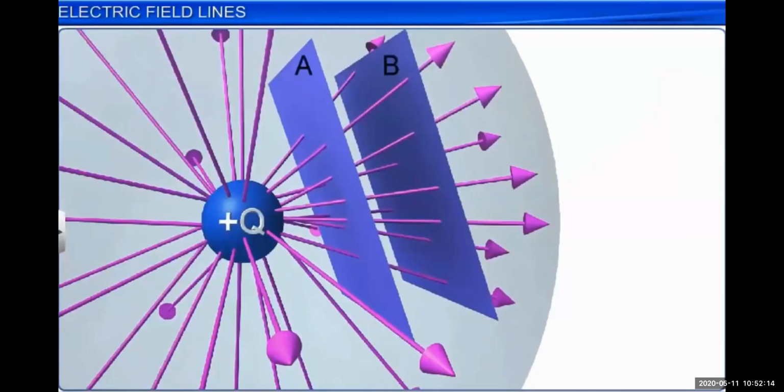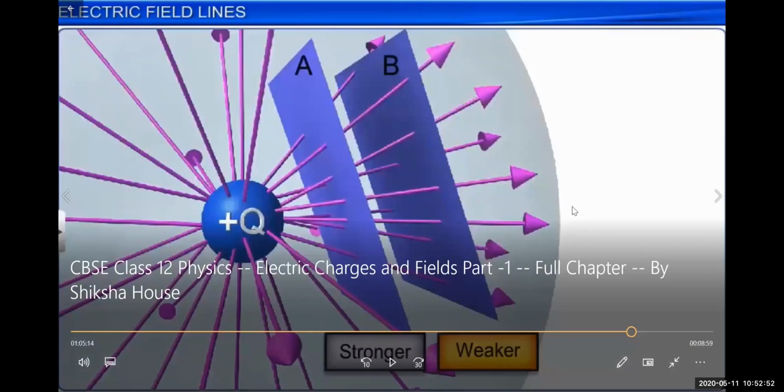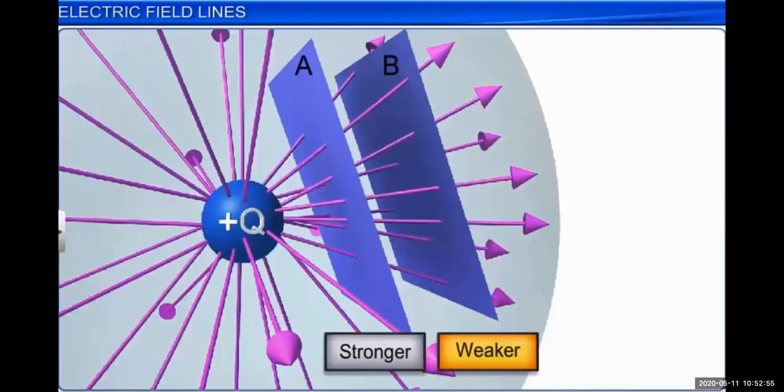We have to study the electric field lines. Suppose this is a surface area a. You can see the number of electric field lines passing through it. From b also, different electric field lines are passing. So a is any surface element through which the number of electric field lines are passing, and through b also. Here the concept comes related to the number of electric field lines passing through area A and through point B, and you can compare the electric field lines passing through point A and through point B.